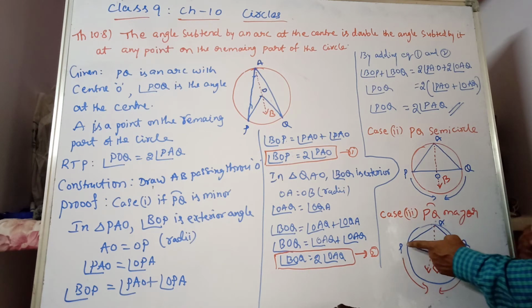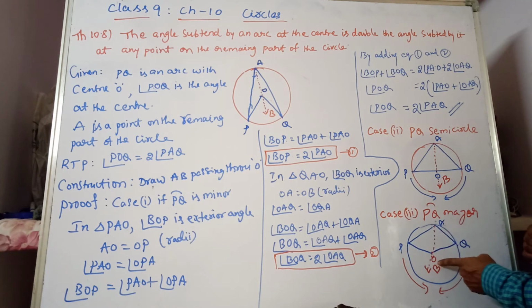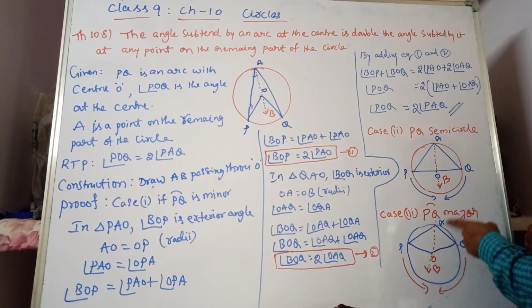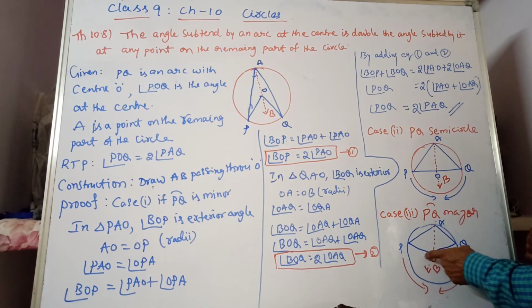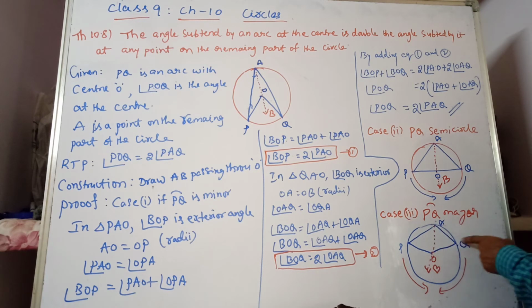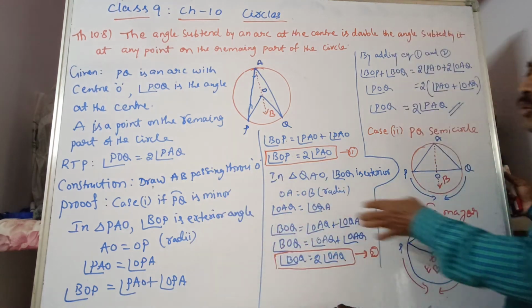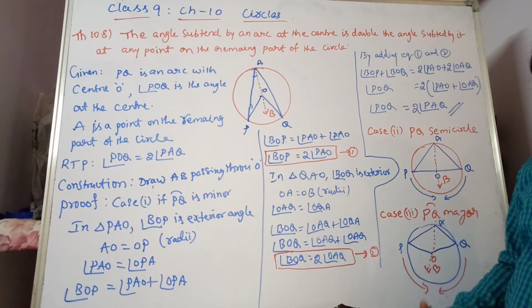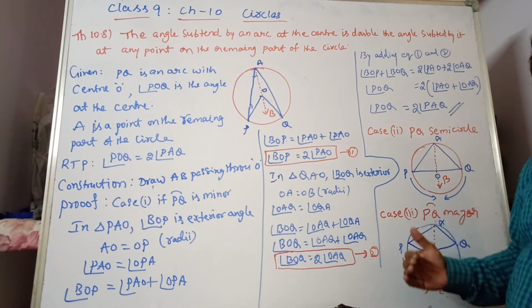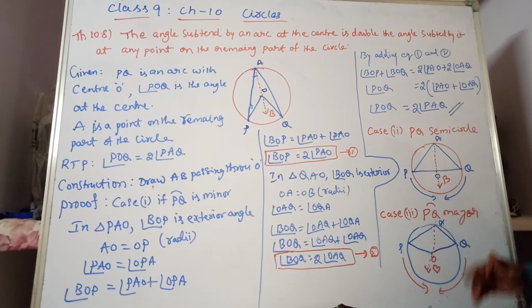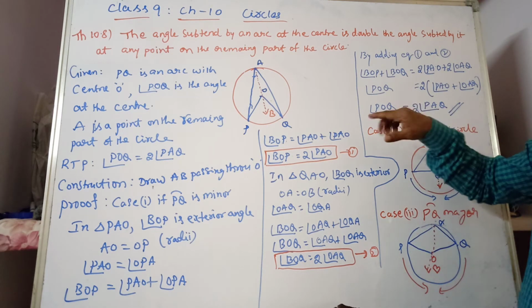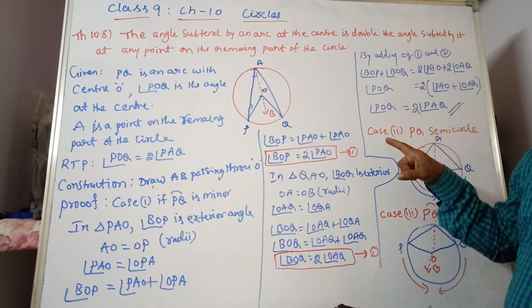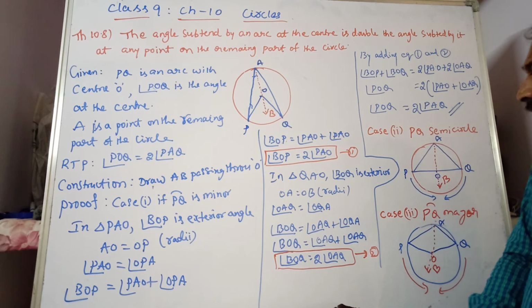Considering triangle PAO, angle BOP is the exterior angle, and in triangle AOQ, BOQ is the exterior angle. The procedure is the same for all three cases; only the diagram differs. That's why, whether the arc is minor, a semicircle or major, the angle subtended by an arc at the center is double the angle on the remaining part of the circle.